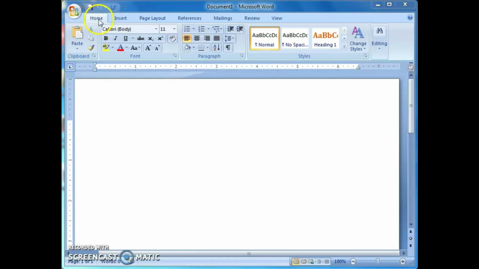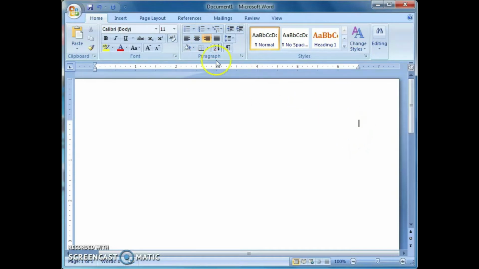Check this one. From this home tab, you can see the paragraph group. From this paragraph group, you can identify the left align. This is the left align. Left align means it places the selected text towards the left margin. Then the next one, center. Center means center align. That means it sets the text in the center of the left and right margins. Then next one, third one, that is align text right. That means it aligns the selected text towards the right margin.